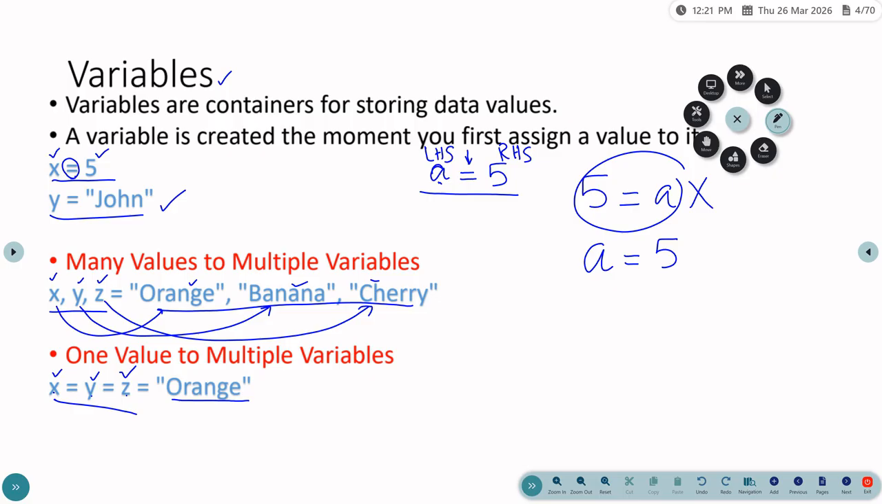What is a variable? Variables are used to store some kind of data values. What is the syntax of declaring variables? First, you write the name of the variable on the left hand side, then the equal to symbol, and then you have to give some kind of value on the right hand side. You can create multiple variables with multiple values, or multiple variables with the same value, like that also you can create.